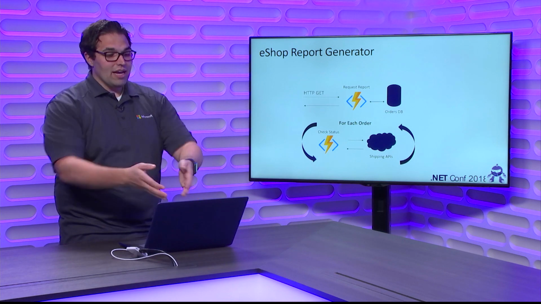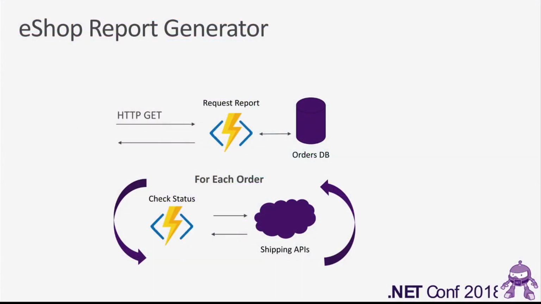Because if you look at the diagram here of what I actually need to happen, I have my orders database, which for Shoppity is Cosmos DB. And I'm going to go say, hey, give me the last 7 days of orders. And there might be 10,000 orders there, 1,000 orders, I don't know. It's going to be indeterminate. It's going to change every time I run the report.